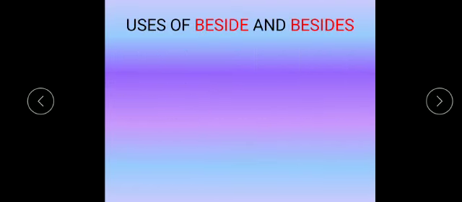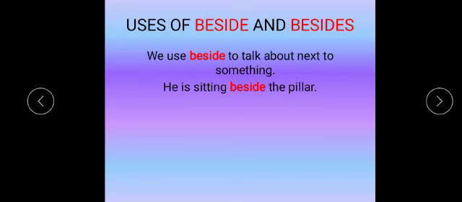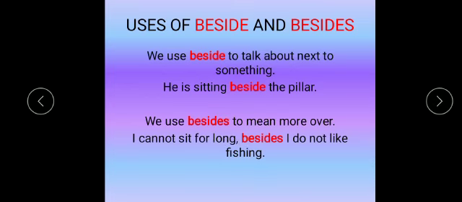Now, uses of beside and besides. We use beside to talk about next to something. For example, he is sitting beside the pillar. And we use besides to mean moreover. For example, I cannot sit for long. Besides, I do not like fishing.